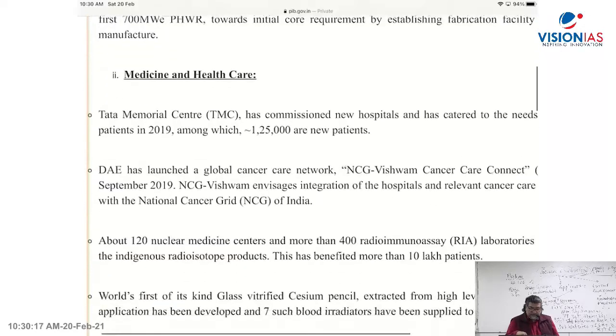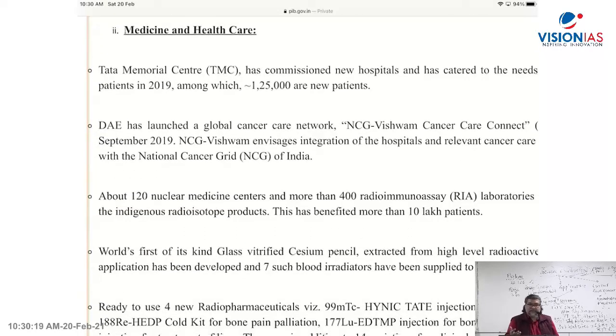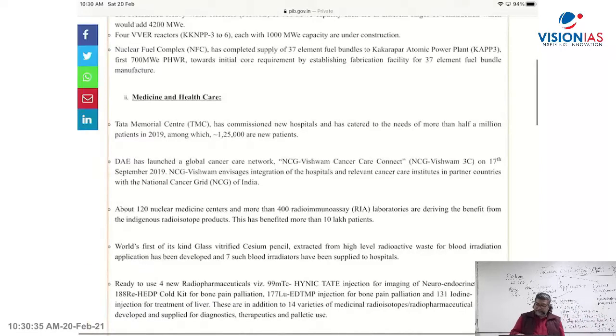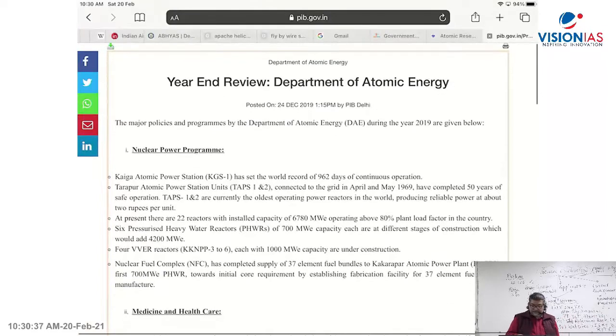Then you can find here medicine and healthcare. Tata Memorial Center in Mumbai has a cancer hospital. You get the data there. So you have such important information given there. If you visit the PIB site, you'll also find one important link. Let me just take you to that part of it here.